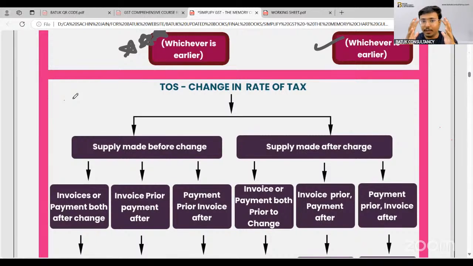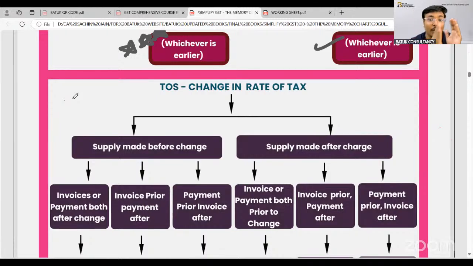Now, time of supply, the normal situation we have decided. Now the question is, sir, suppose the supplier has made the supply of the product to the buyer but has not issued the invoice and not received the payment, but after the supply, the government has changed the rate.